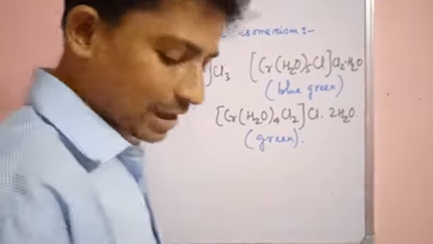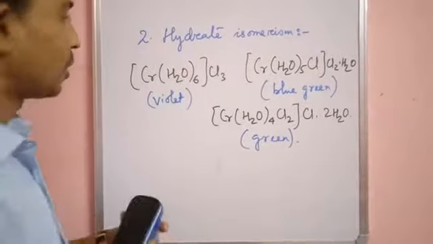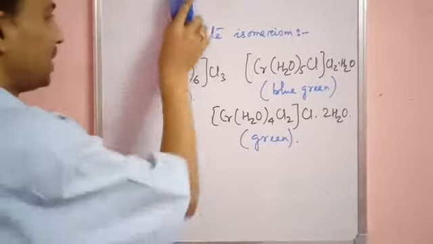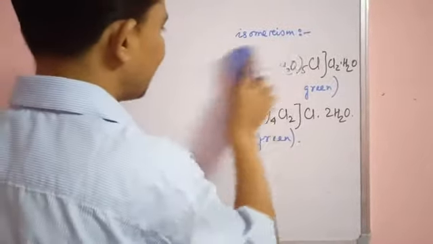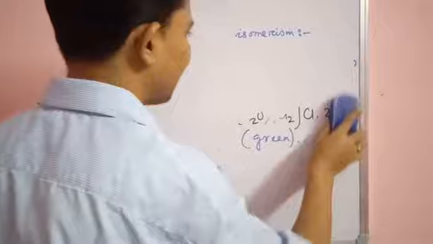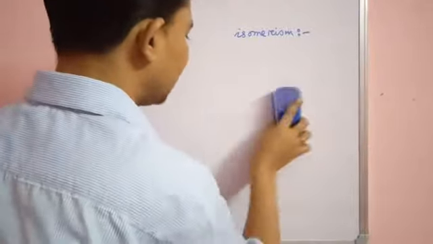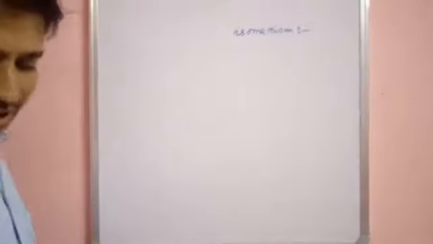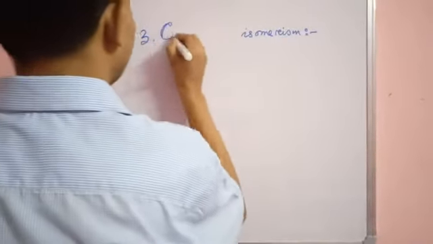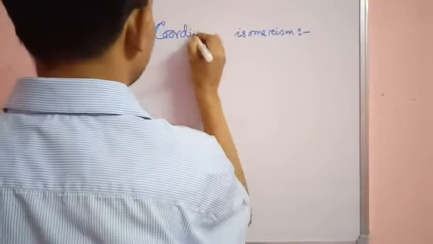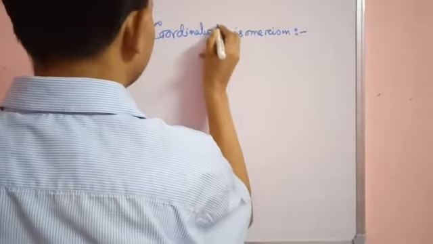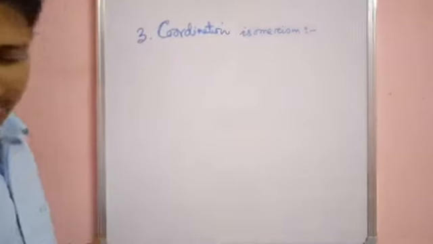So the next isomerism we are going to see is coordination isomerism. Let's see how it happens. The third one is coordination isomerism. Now what is this coordination isomerism?